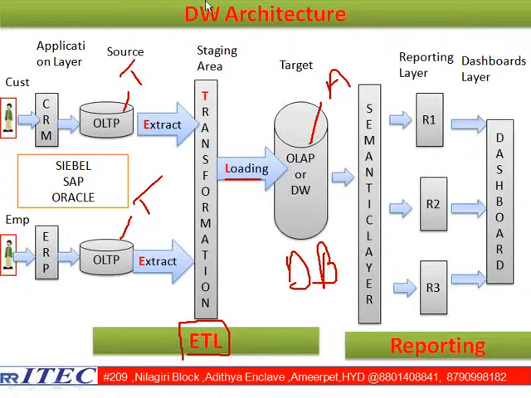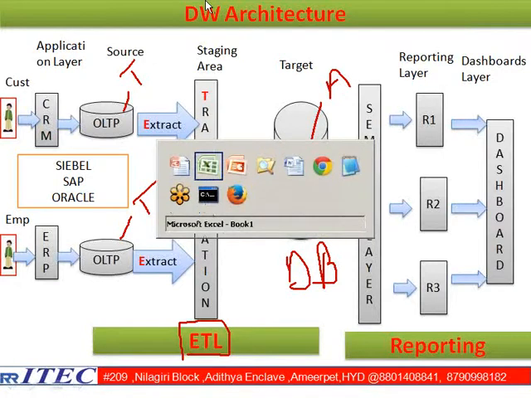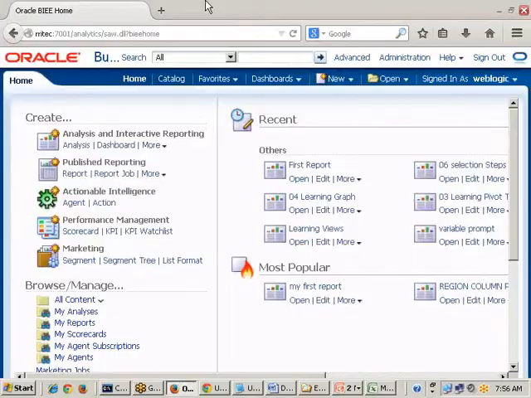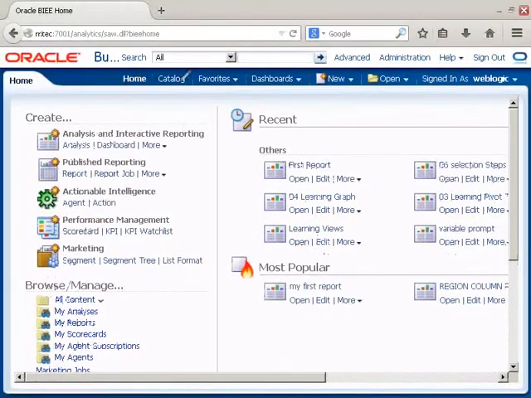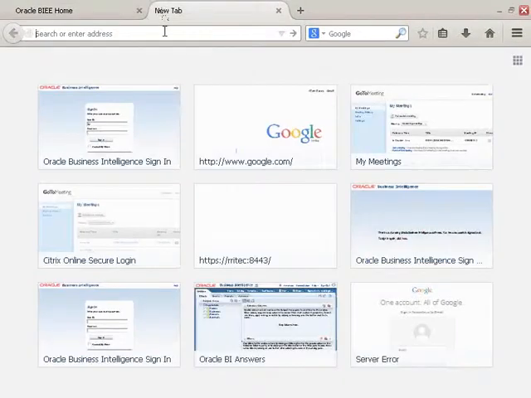Suppose I will show you some of the reports and some of the dashboards. If you go to our blog, I provide the links over there.